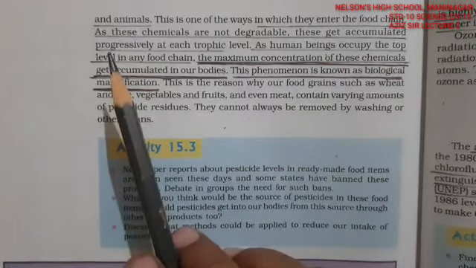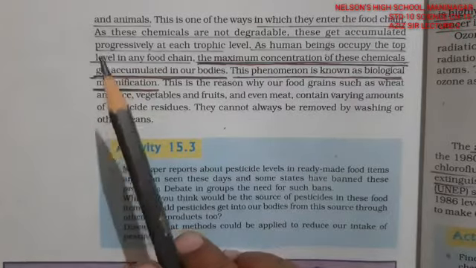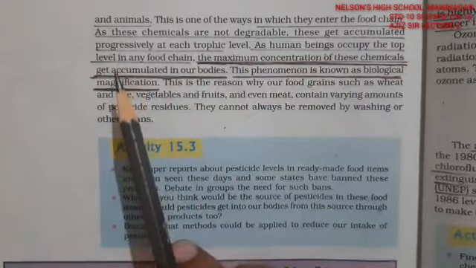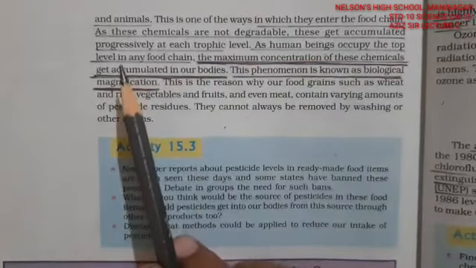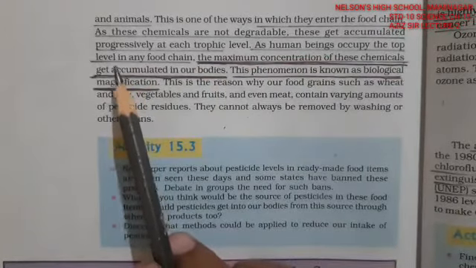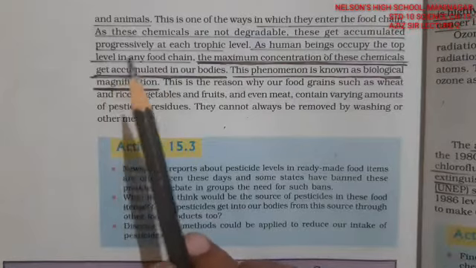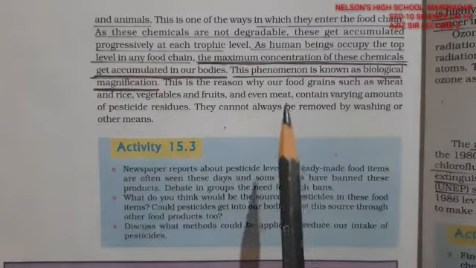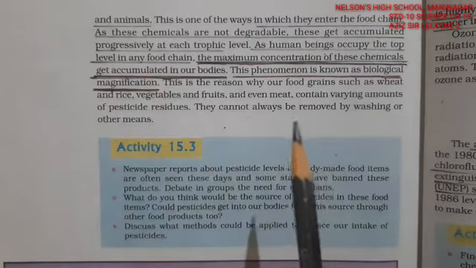We are spraying chemicals on the crop fields, so they are being accumulated by these plants, and these plants are largely eaten by herbivorous animals and us also. So what is happening is that we are accumulating this at each trophic level. These animals are also eaten by us in a very large amount.